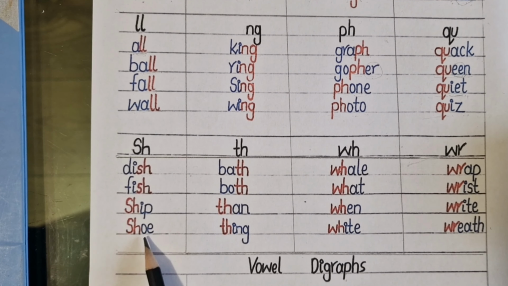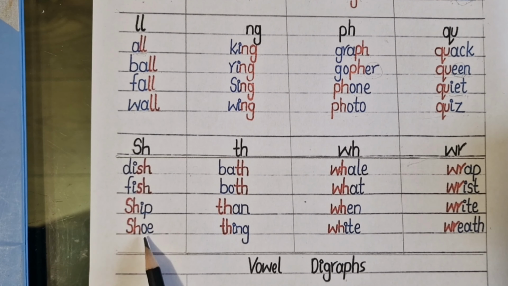W and H make the sound w, just like wh, a, l, whale. This is a tricky word, what. Wh, e, n, when. Wh, i, t, white. This is the long vowel I, white. Whenever you see this letter combination in a word, W will always be silent just before the letter R. Just like wr, a, p, wrap, and this W is silent. Wr, i, st, wrist. W is silent. Wr, i, t, write. Wr, ea, th, wreath.